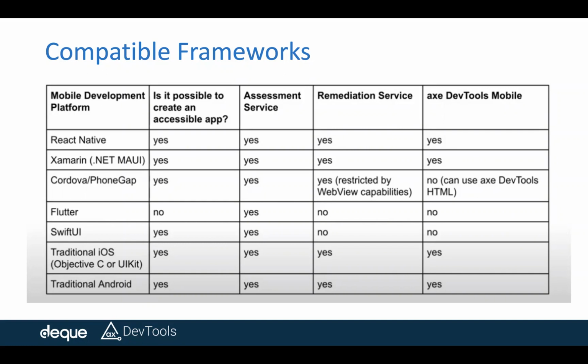And as you see on the table, actually, Flutter, we are not at all encouraging because it's not possible to create an accessible app using Flutter. That's the reason we are not encouraging our clients to use that framework.